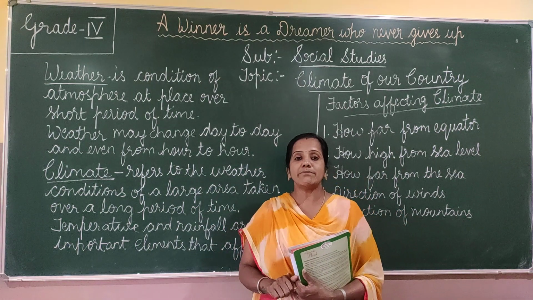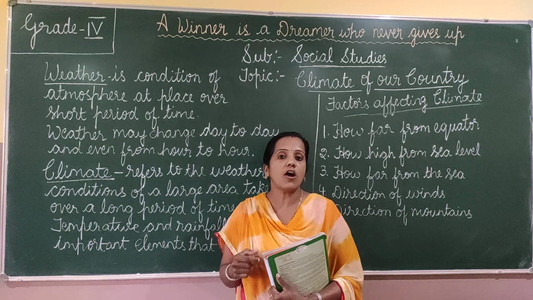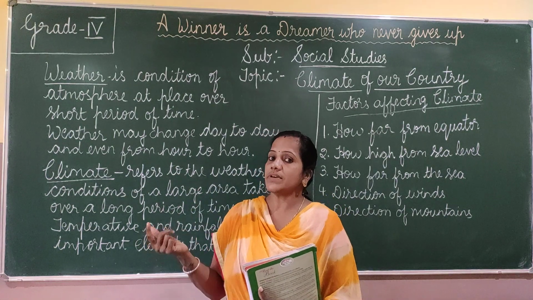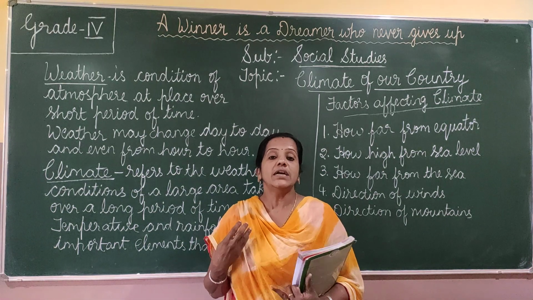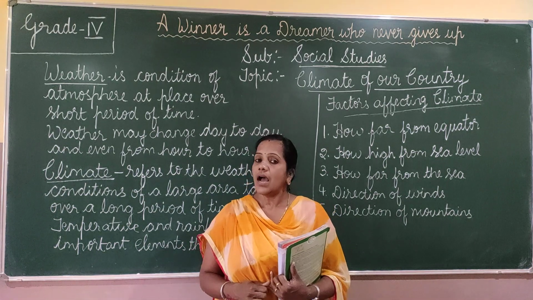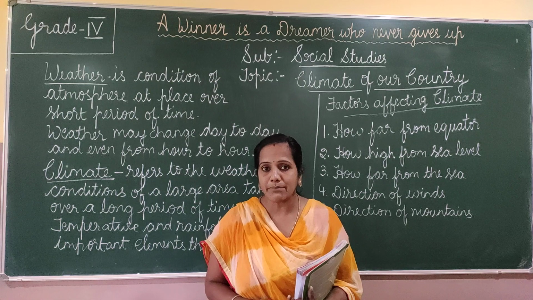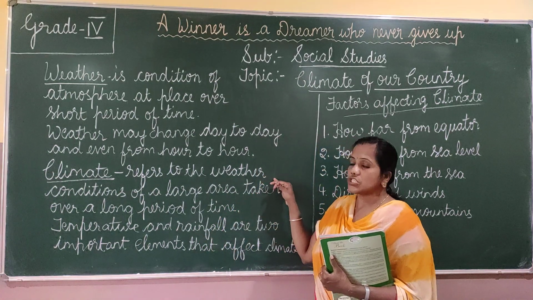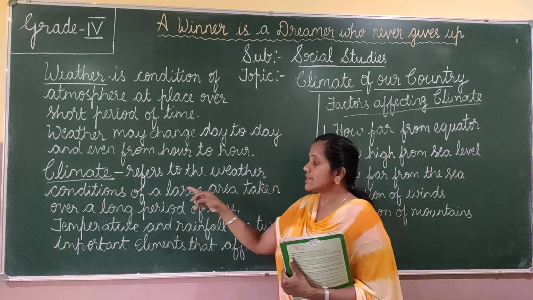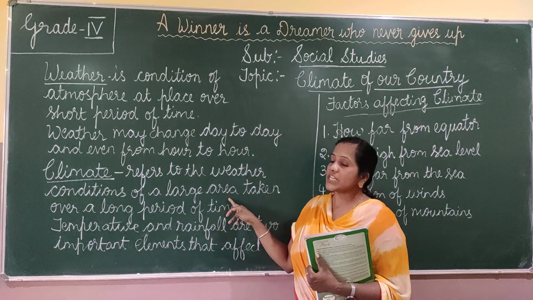So this climate prevails for a long period of time, whereas weather prevails only for a short period of time. The weather may change from day to day and even from hour to hour. But what is the climate? Climate refers to the weather condition of a large area.